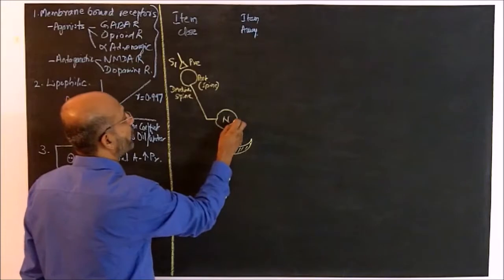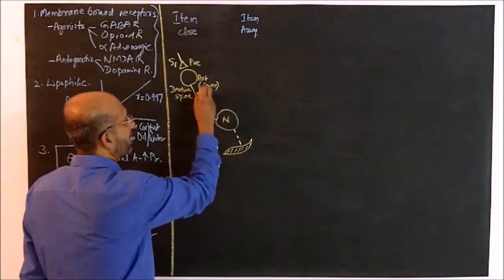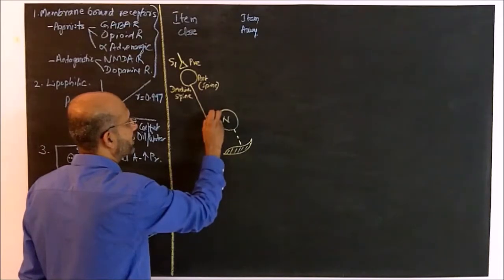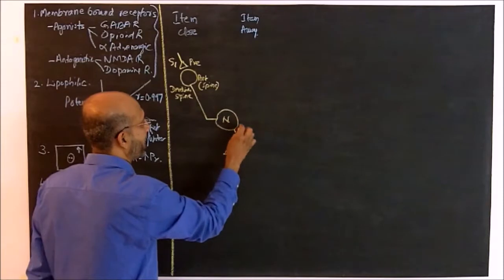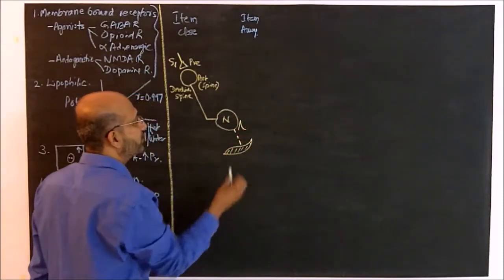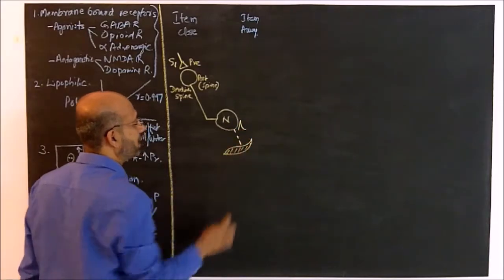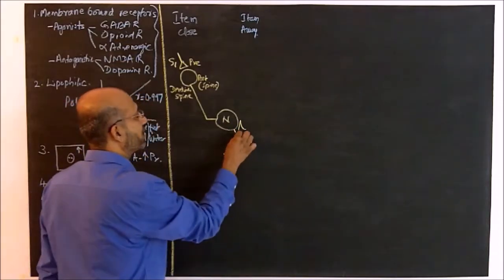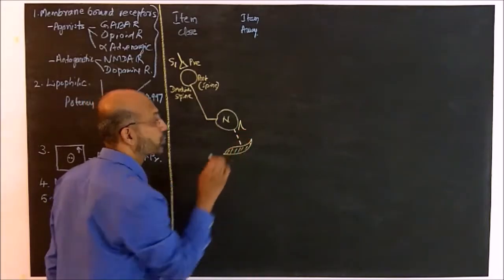If this neuron is remaining at a subthreshold level, then the arrival of this depolarization can add on to that subthreshold depolarized level and can trigger an action potential, which will allow that activity to propagate downstream. And we can also imagine that these neurons are also at subthreshold levels.